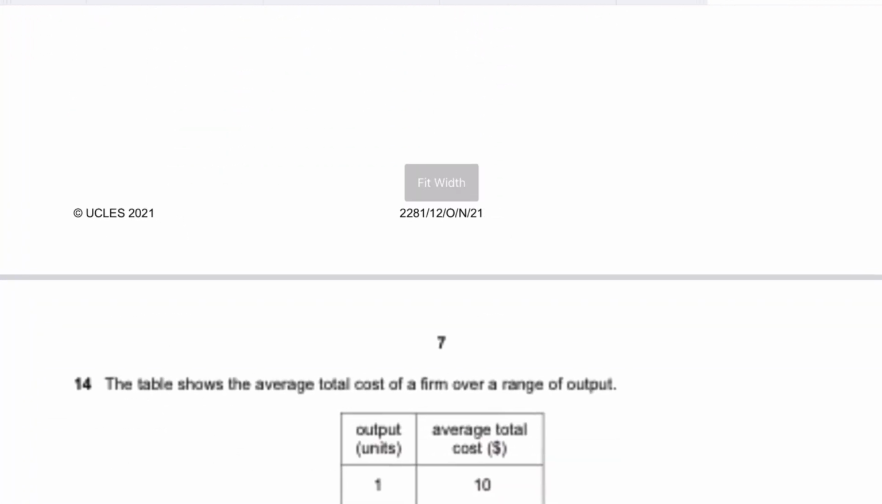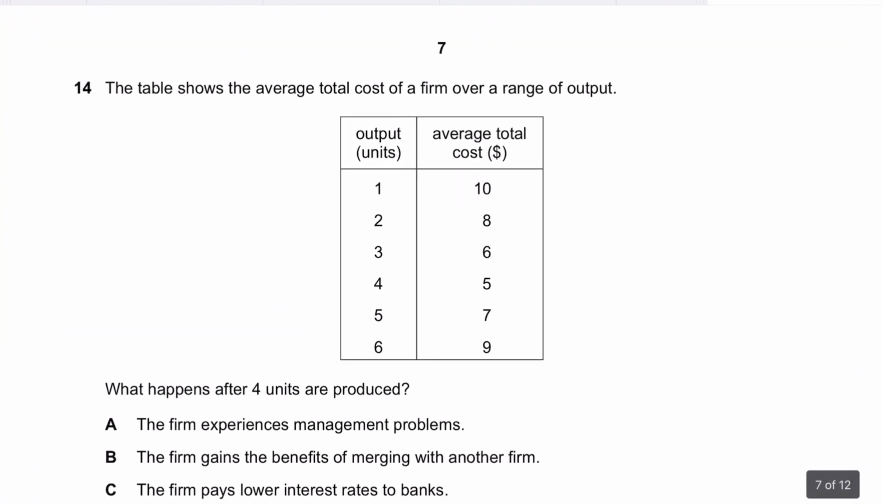Moving forward, question number 14 states that the table shows the average total cost of a firm over a range of output. What happens after 4 units are produced? We can clearly see that after 4 units, initially your average cost is going down because of the same reason I told you, economies of scale, and the fact that average fixed cost is spread over a higher volume of output. But then the 5th and the 6th units are produced, your average cost starts to rise from 5 to 7, then 7 to 9, and this is due to diseconomies of scale.